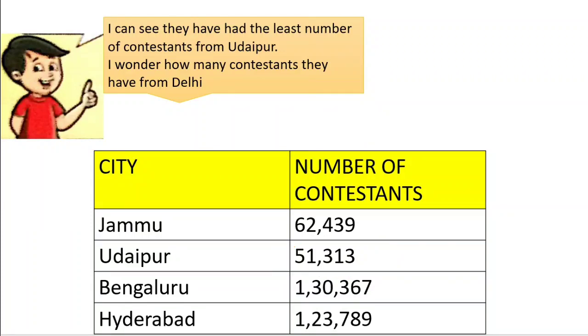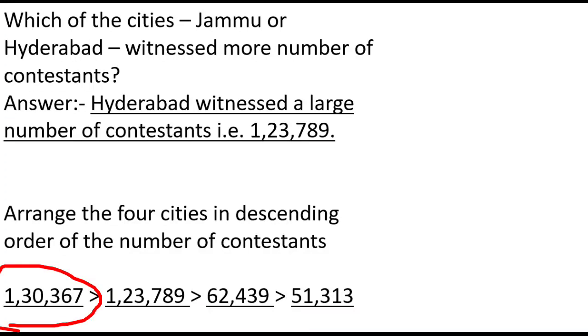So, in the first blank, we have to write the greatest number, that is from Bangalore, 1,30,367. And in the next blank, we have to write the next greatest number, that is 1,23,789 contestants from Hyderabad, and next 62,439 contestants from Jammu, and the least number, that is from Udaipur, 51,313.